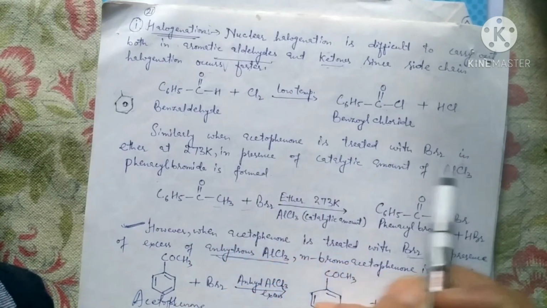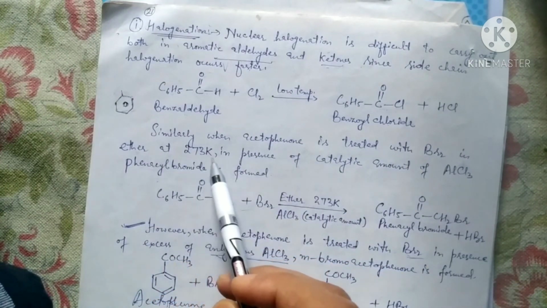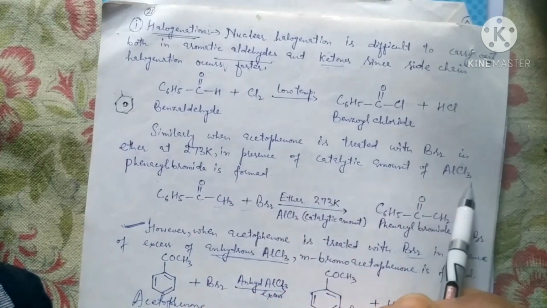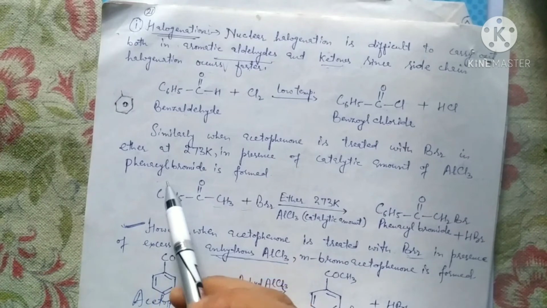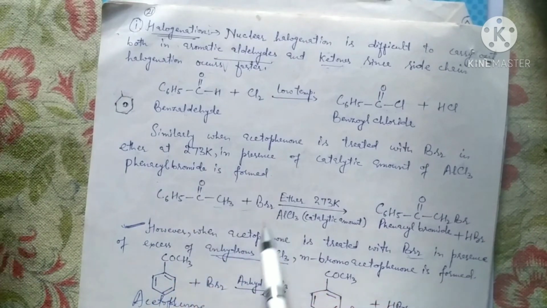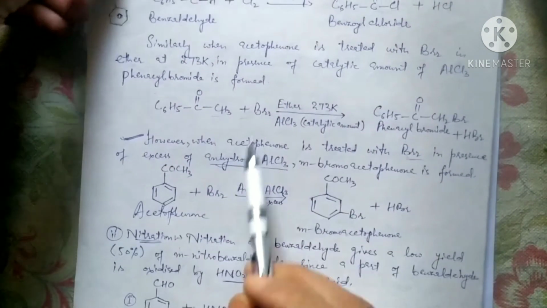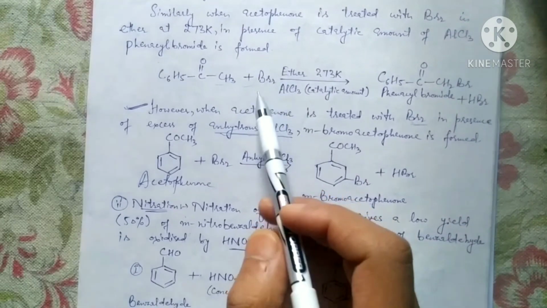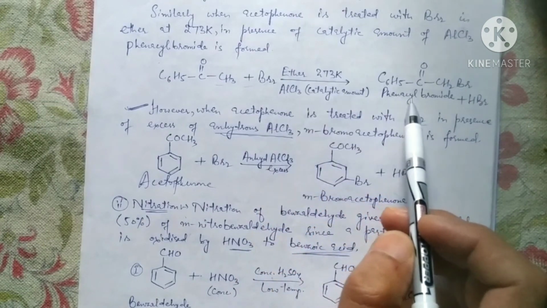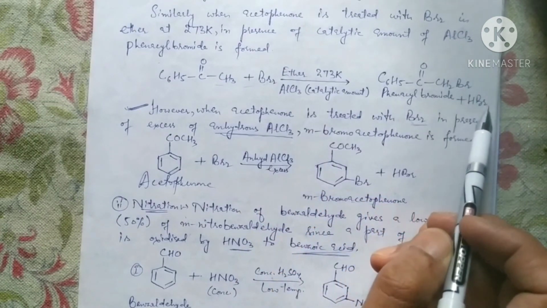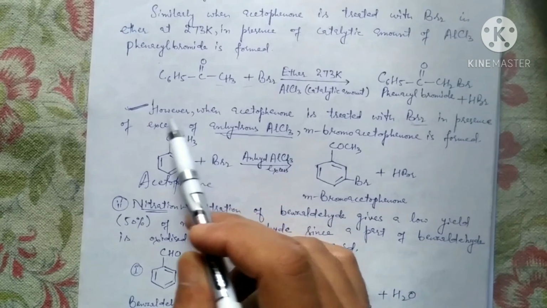Similarly, when acetophenone is treated with bromine water in ether at 273 Kelvin in presence of a catalytic amount of aluminum chloride, phenacyl bromide is formed. This is another halogenation reaction where the halogen utilized is bromine, giving phenacyl bromide with the release of hydrogen bromide.